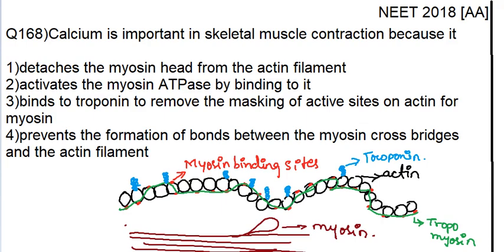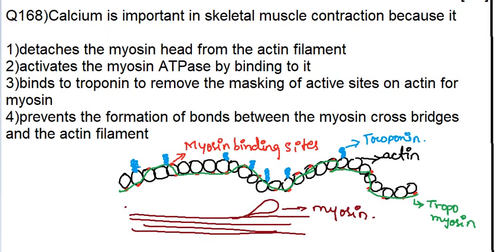When you look at this diagram, you can see that this is the myosin and this is the myosin head, right? So generally, whenever there is ATP attached to this myosin, then this myosin will get attached to the myosin binding sites and it will slide this actin, which will result in contraction of the muscle, right?